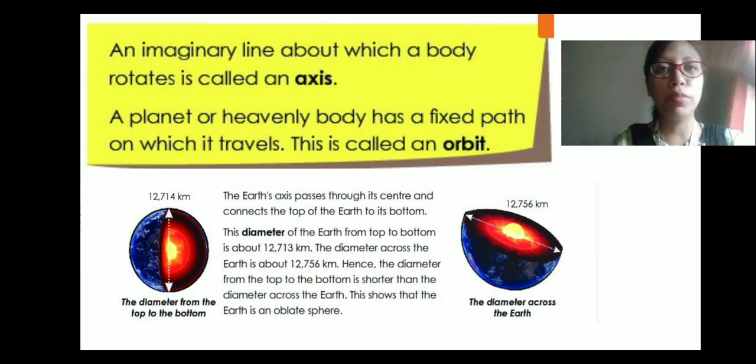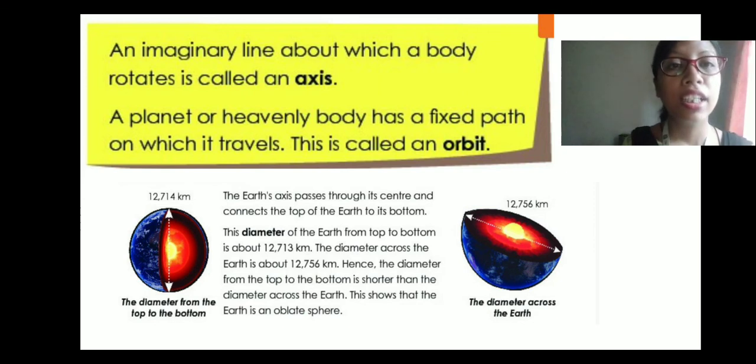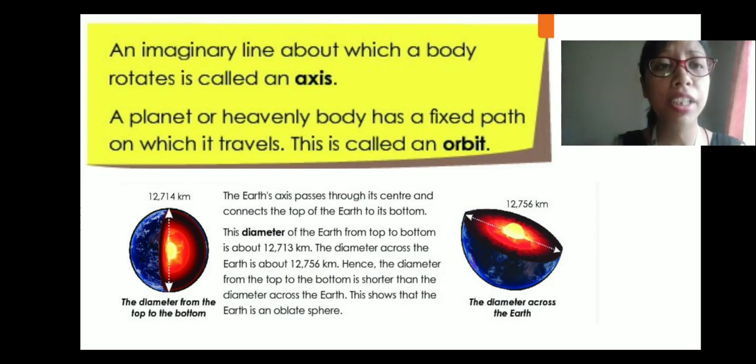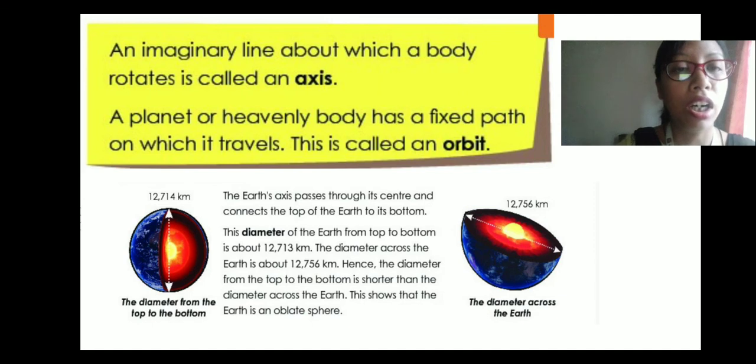So from top to bottom, the diameter is 12,713 kilometers, and from east to west, the diameter is 12,756 kilometers. Clear? This shows that the diameter from top to bottom is shorter than the diameter across the Earth. That is why the Earth is an oblate sphere.